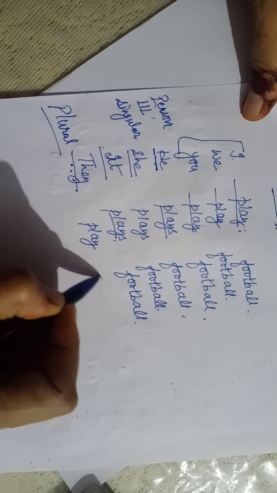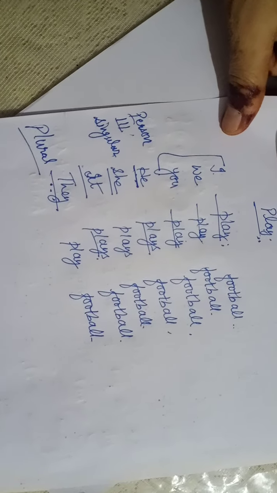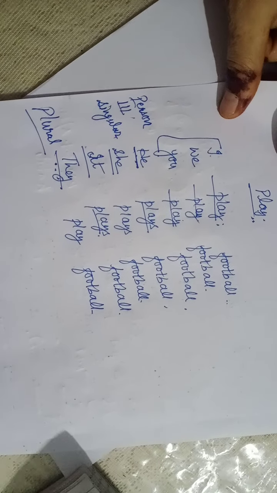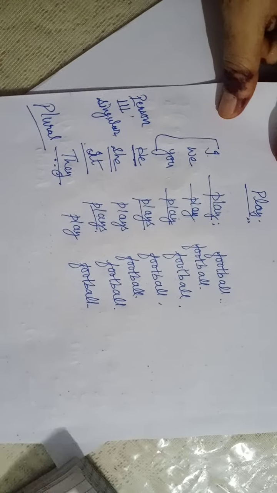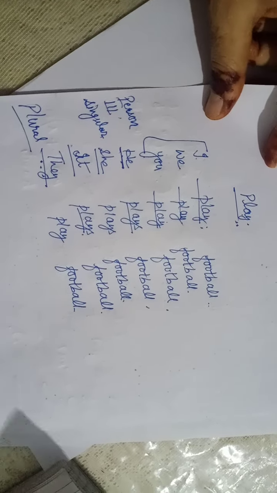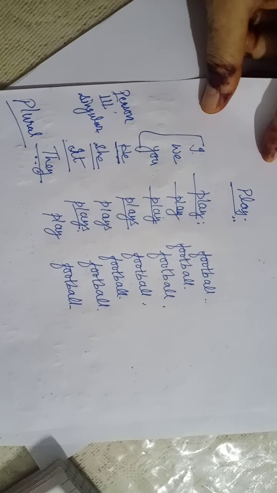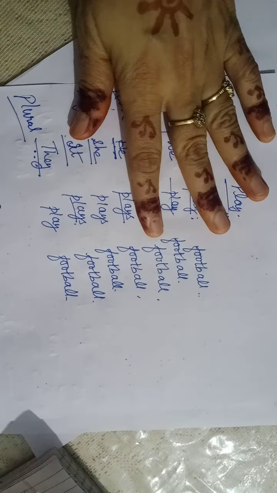They play football. Children, I think this is enough for today's class. Try to understand this. Watch this video at least 3-4 times so that the things become clearer to you. After this video, you will find a file attached in your Google Classroom. I have given you some exercise there that you will be doing and sending me your responses. And whatever is being done here on the paper, you are also going to do in your grammar notebook. Thank you. Have a great day.